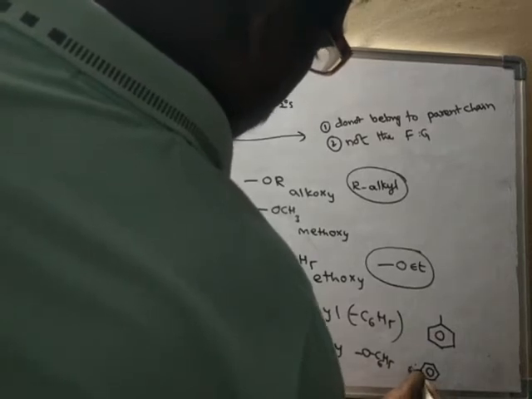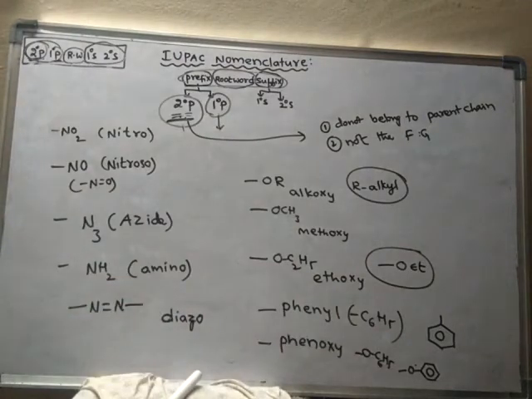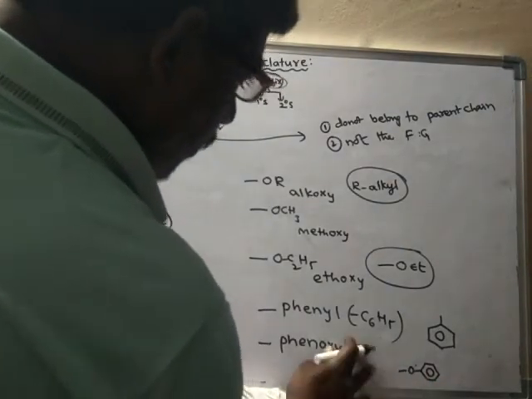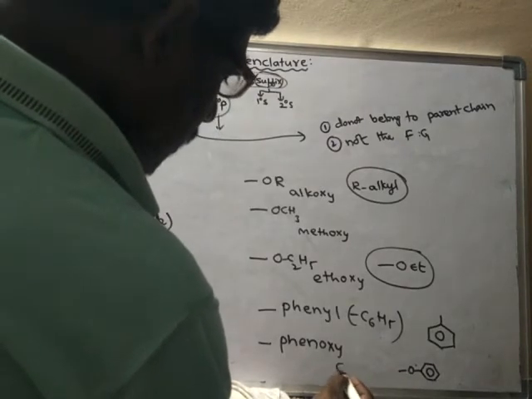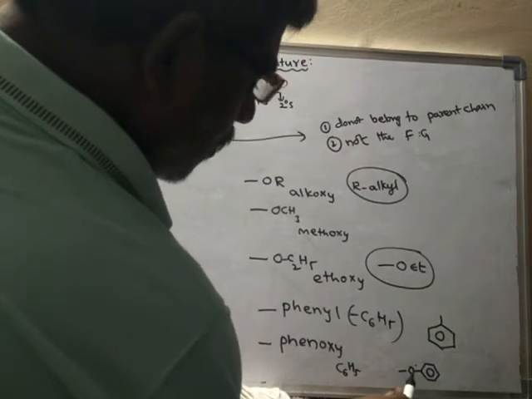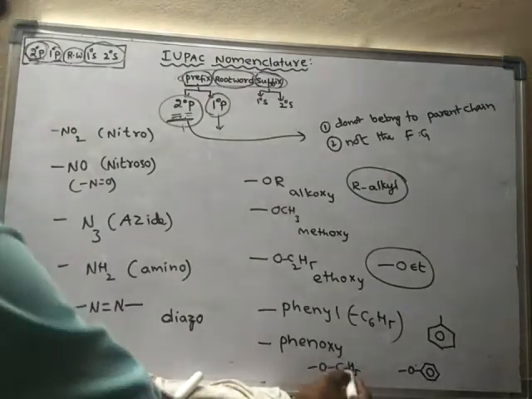It is attached to oxygen, and this oxygen is attached to some other carbons. This is C6H5, C6H5O. So this is called phenoxy group.